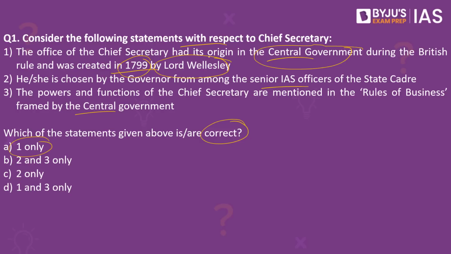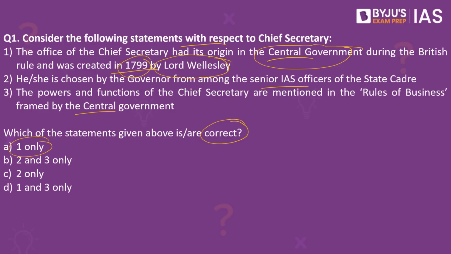So the first statement is right, but over a period of time, this office of the chief secretary was eventually moved to the state governments, and it was the state governments who adopted this particular position called the chief secretary. Initially, it was introduced in the central government by the British government, but over a period of time, it became one of the important offices at the state level.